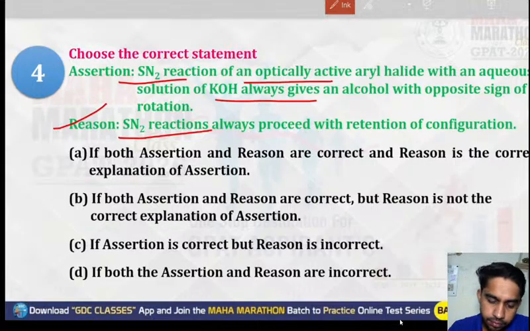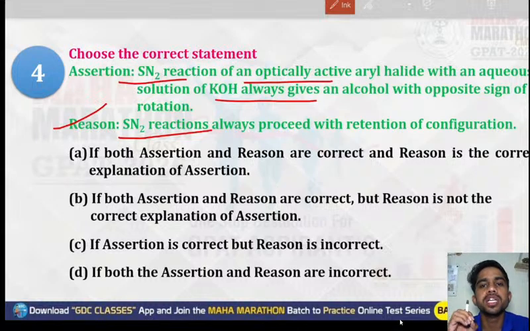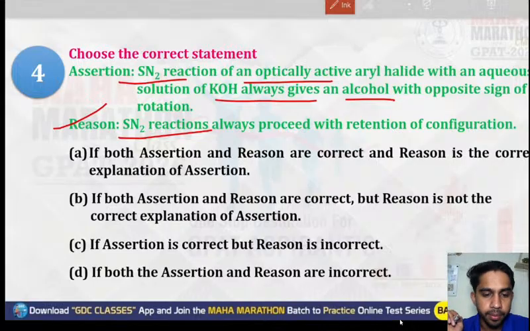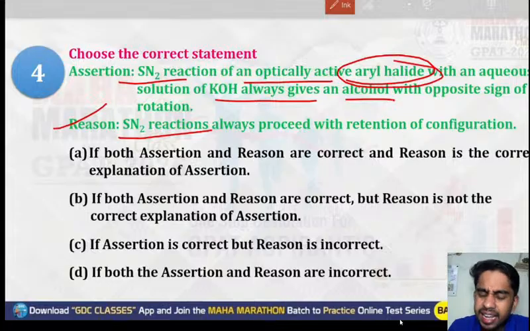The first statement is the SN2 reaction of an optically active aryl halide with an aqueous solution of KOH, and it says it gives an alcohol with opposite sign of rotation. So the first thing is the aryl halide. Should an aryl halide go for the SN2 reaction?